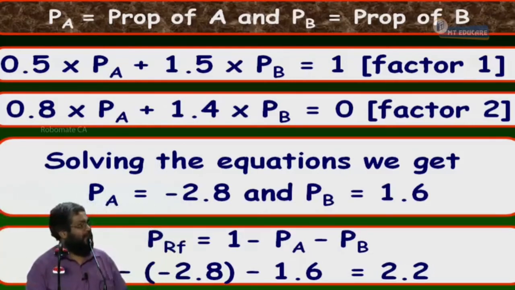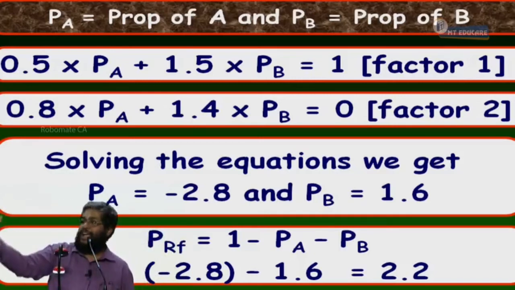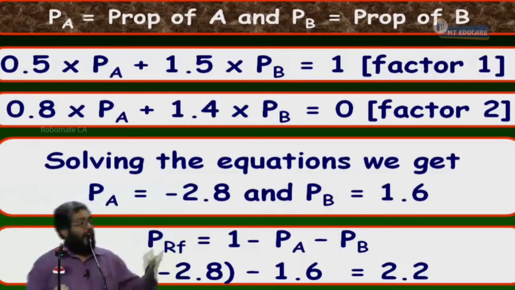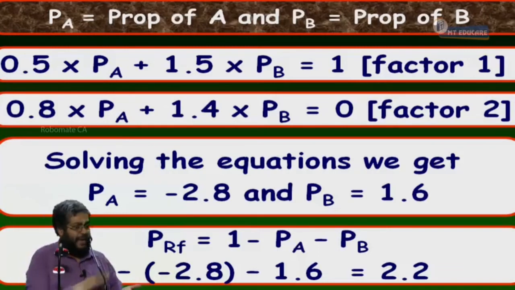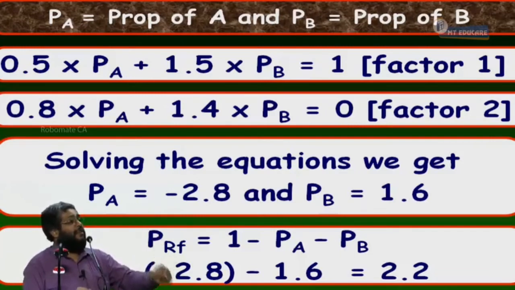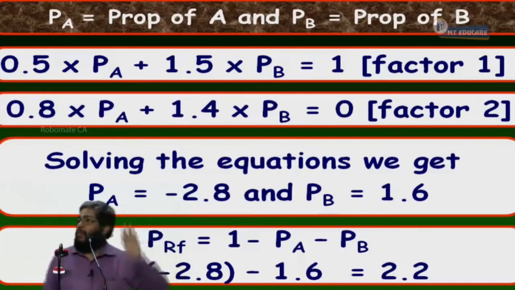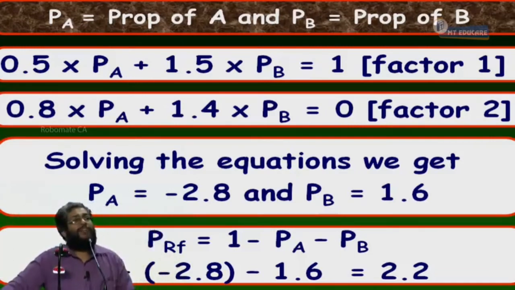Short sell A. That is, short sell A and raise 2.8 rupees. Already my wealth is 1 rupee. Totally, the wealth in my hand is 3.8. That 3.8 will be invested in the risk-free asset and also in B. Then I will be getting a portfolio that has 0 risk to factor 2 and 1 risk to factor 1. Are you following what I am saying?